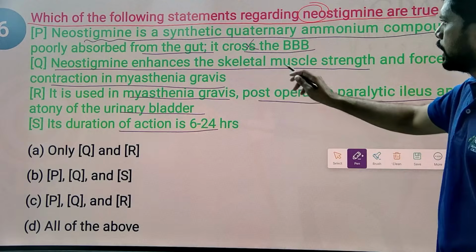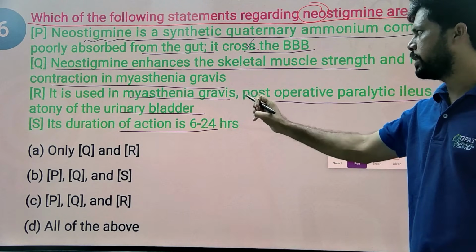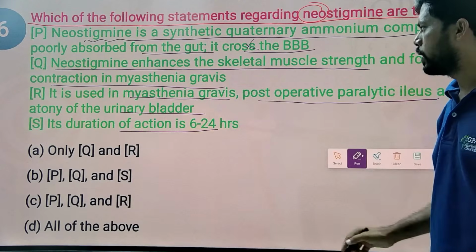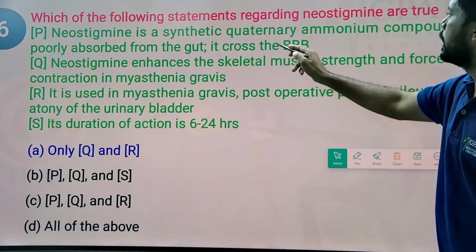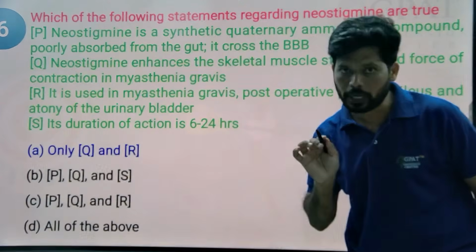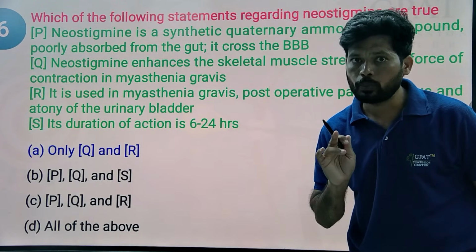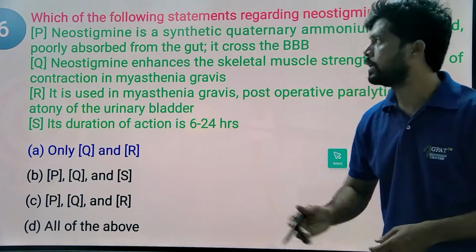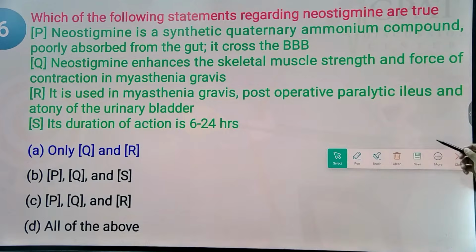So generally, it is a drug for the treatment of myasthenia gravis as well as atony of the urinary bladder. And clearly, you can observe here that it does not cross the blood-brain barrier. As I mentioned, neostigmine is a quaternary ammonium compound. Quaternary ammonium compounds are polar in nature, and polar compounds cannot cross the blood-brain barrier easily. Here they mention it crosses the blood-brain barrier, but neostigmine cannot cross it because it is polar in nature, being a quaternary ammonium compound.